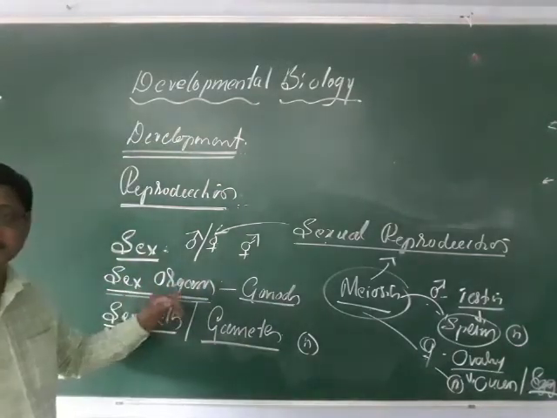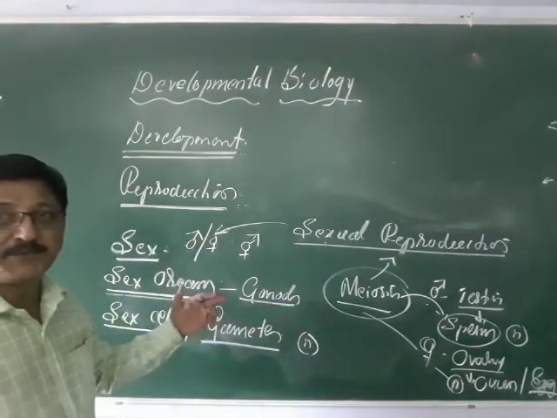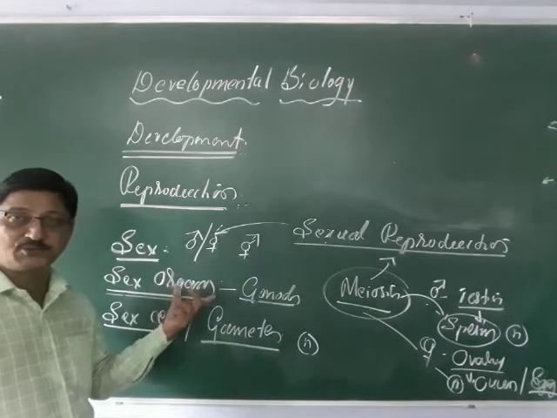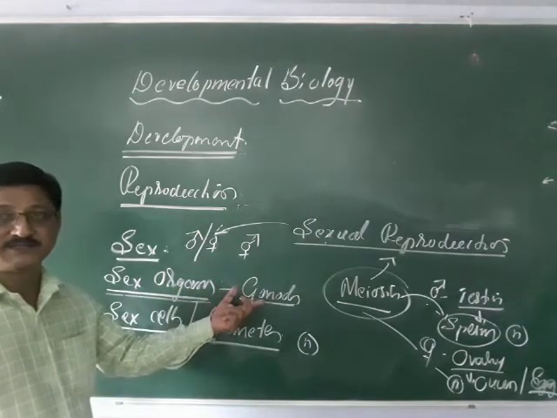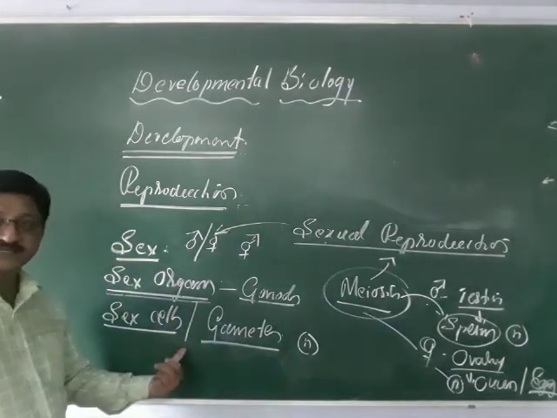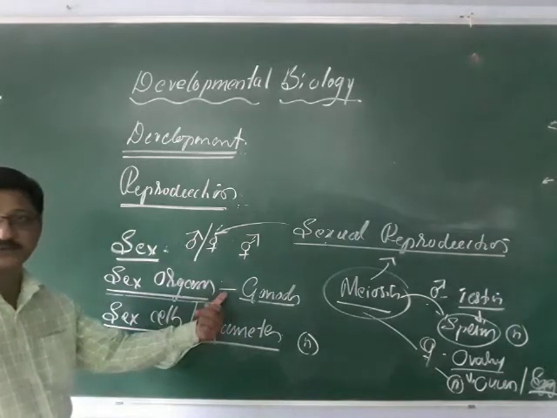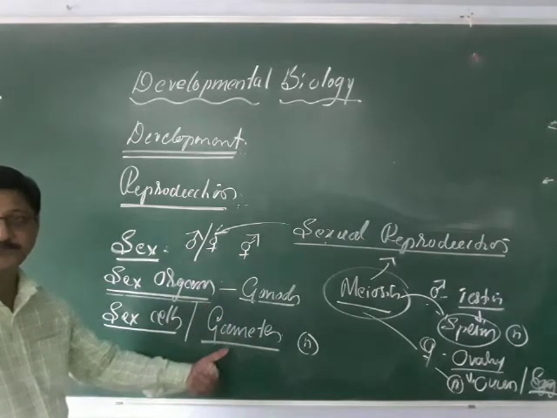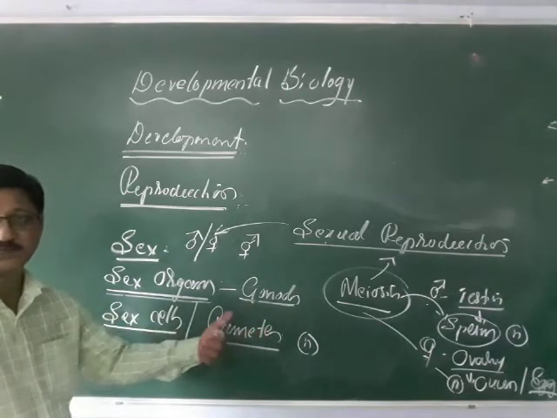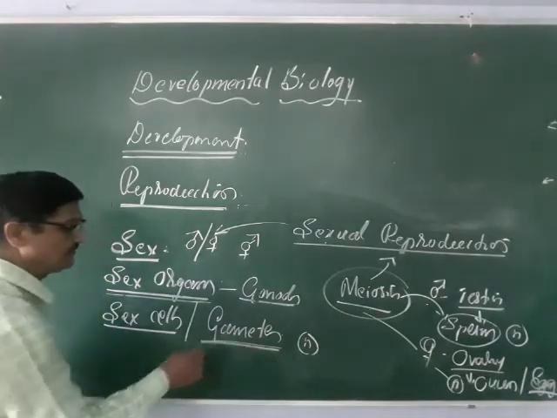The sex organs are able to produce sex cells or gametes by means of meiosis. And what are the sex cells here? Sex cells means germ cells or gametes. The male gonad, the testis, produces the sperm, and the ovary produces the egg. So here you have the male and the female gamete.